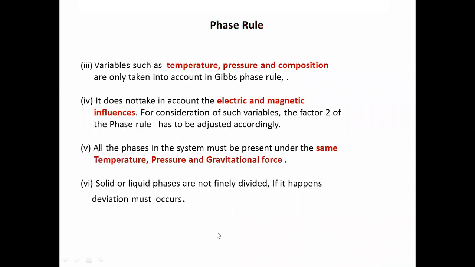Next, variables such as temperature, pressure, and composition are only taken into account in the Gibbs phase rule. It does not take into account electric and magnetic influences. For consideration of such variables, the factor 2 of the phase rule has to be adjusted accordingly.